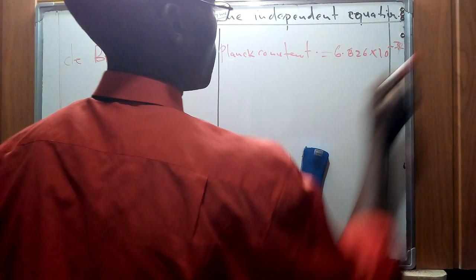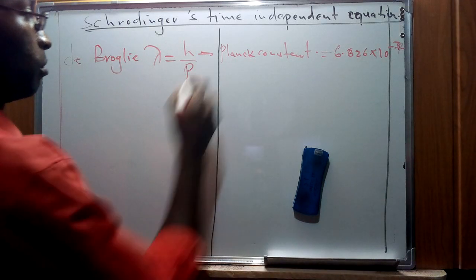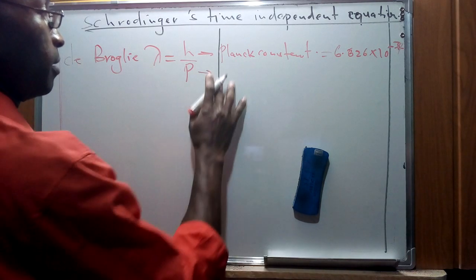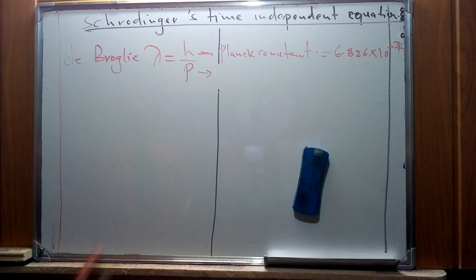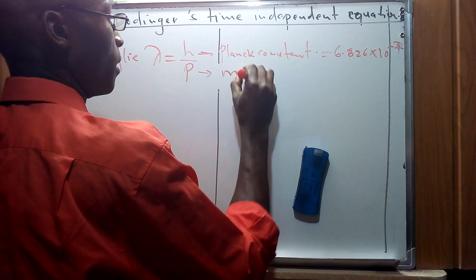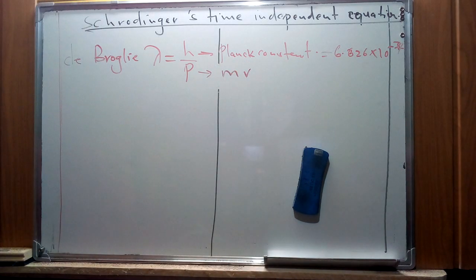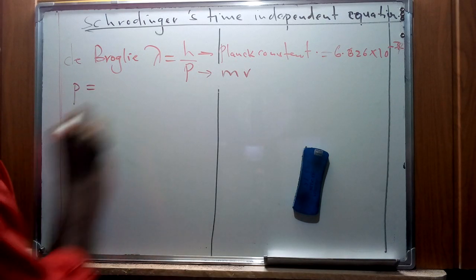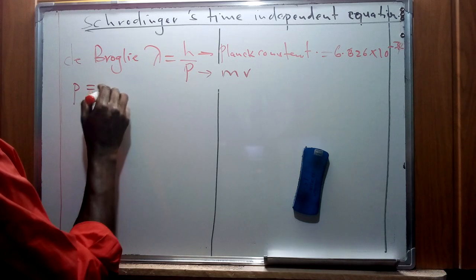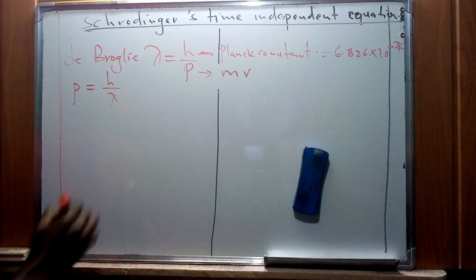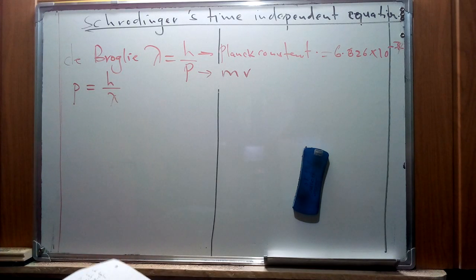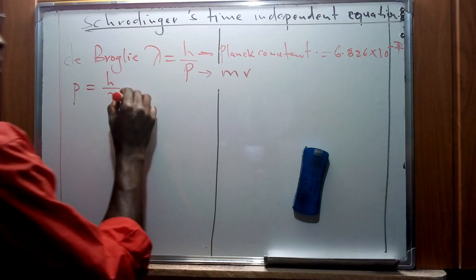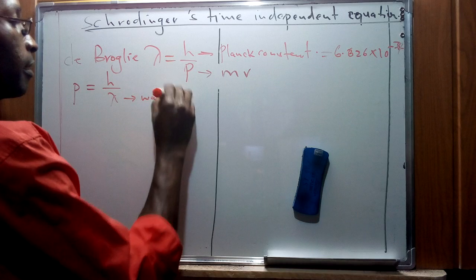It does not need anyone to confirm it or to remember it, since we're given that constant. And p is momentum, which is a product of mass times velocity from classical physics. We can manipulate this equation by making p the subject of the formula, which is given as p = h over lambda, where lambda implies wavelength.